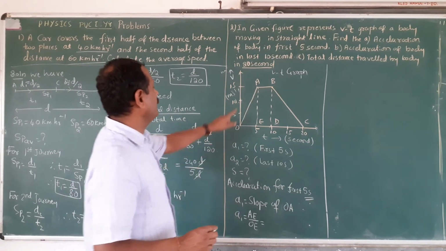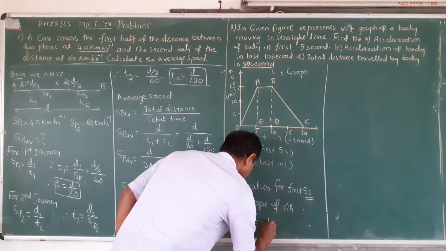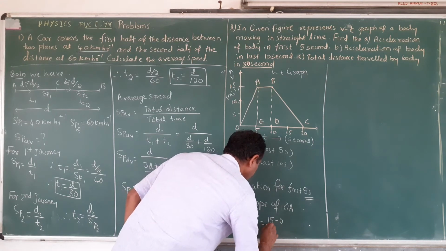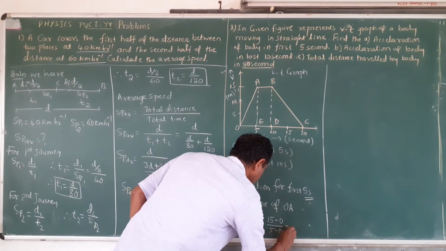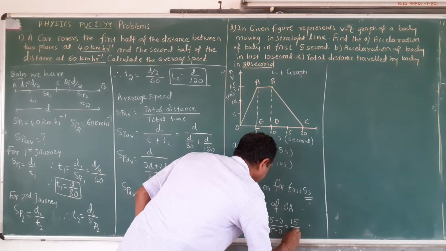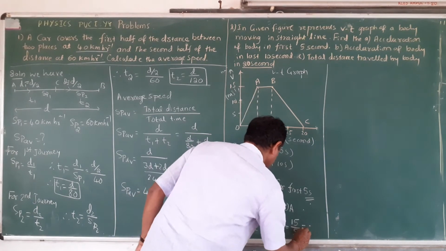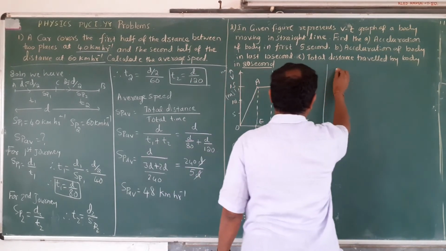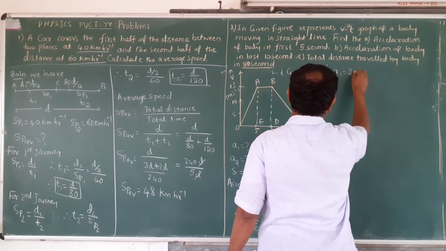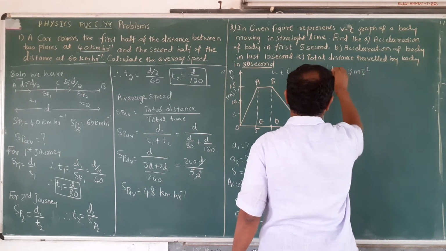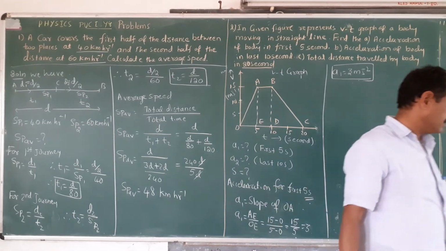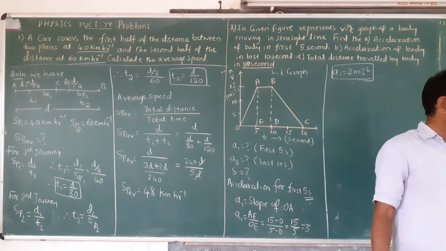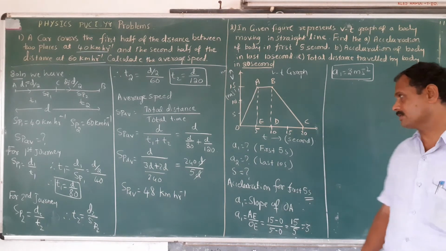AE is 15 minus 0, divided by OE, 5 minus 0. This is 15 divided by 5, therefore this is 3. The first acceleration is 3 meter per second square. A1 is equal to 3 meter per second square. This is during the first 5 seconds.